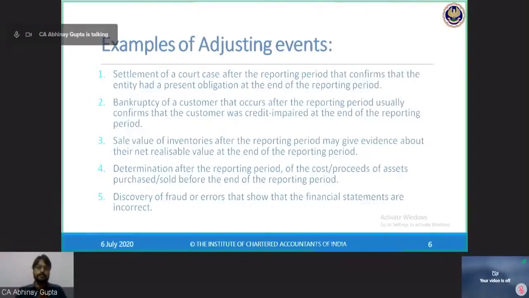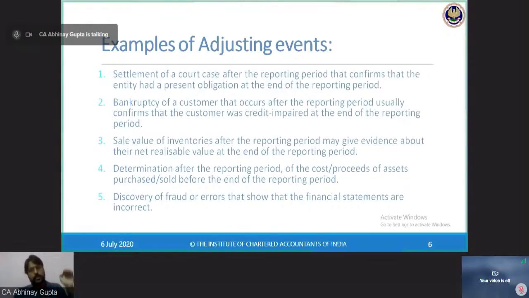Third example, sale value of inventories after the reporting period may give evidence that their NRV at the end of the reporting period is lower than cost. So let me take an example.